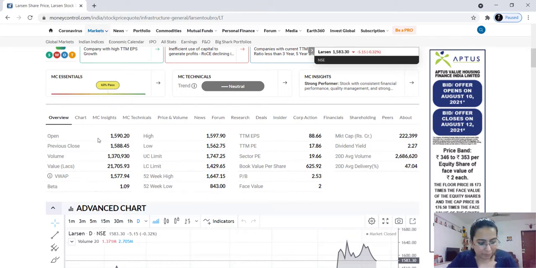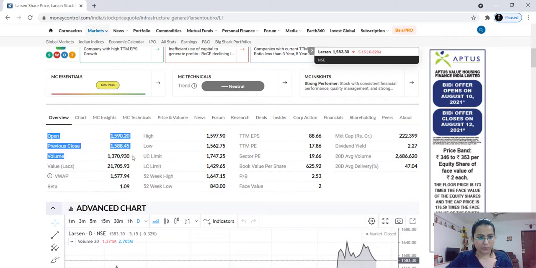So gap up opening, gap down opening, or unchanged opening, all these things you would have heard. Like today the stock market has opened at a gap up. What does this mean? It means that compared to yesterday's closing price, today's opening is higher. That is gap up opening, okay?